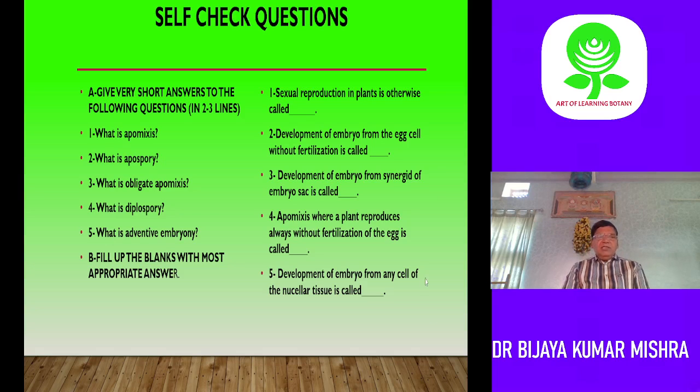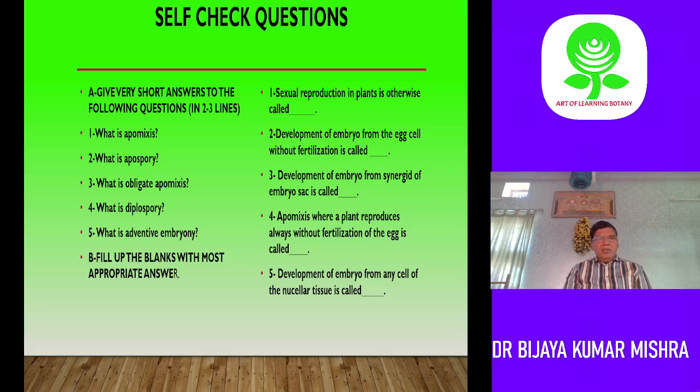Now self-set questions. Such type of questions will come in the exam. You will find many more questions. These are the sample questions I have given you. So what is apomixis? Apomixis is a process of formation of seed, or asexual formation of seed, without fertilization found in plants. What is apospory?